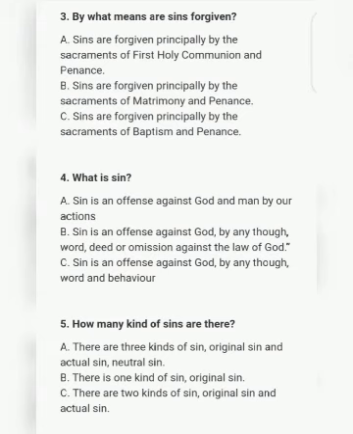5. How many kinds of sins are there? A. There are 3 kinds of sin, original sin and actual sin, neutral sin. B. There is 1 kind of sin, original sin. C. There are 2 kinds of sin, original sin and actual sin.